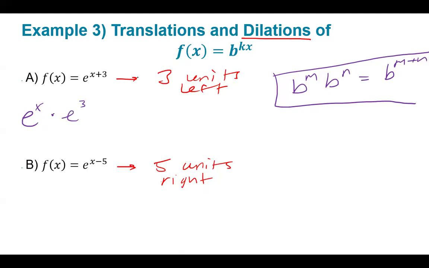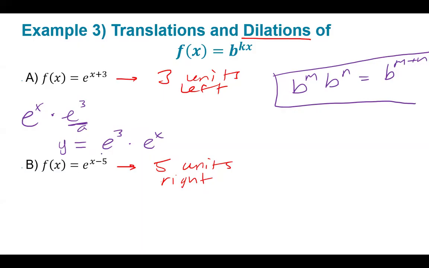So it went from being a translation to now being a dilation, because I have a factor in front. I have an a now instead of a c. If it bothers you that the a is there, then look at it as y equals e to the 3 times e to the x. Remember, for multiplication, order doesn't matter, right? 2 times 3 is the same thing as 3 times 2.